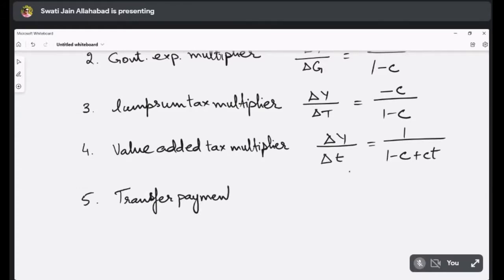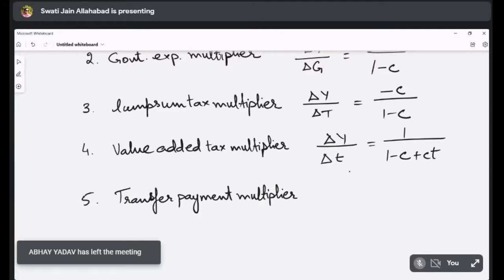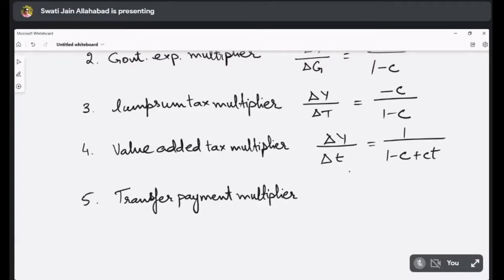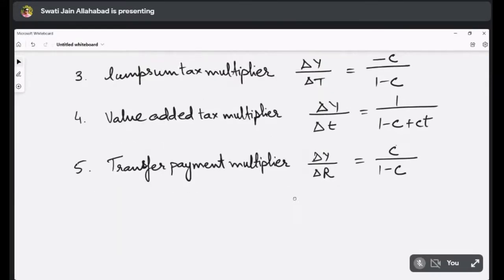If the government makes transfer payments, that is, if the government provides subsidies or social security benefits, it will also create a multiplier effect. So for this, delta Y by delta R is equal to C upon 1 minus C. R is the change in transfer payments.